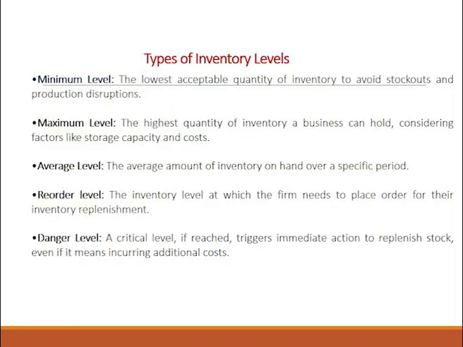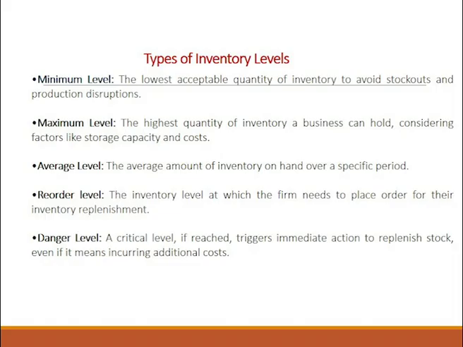Then whenever we are maintaining inventory, you have different types of inventory levels. You can have a minimum level, a maximum level, an average level, a reorder level and a danger level. Let us come to each one of these levels one by one. First is minimum level. Minimum level is the lowest acceptable quantity, so that you are avoiding stockouts and any kind of disruption in the production process.